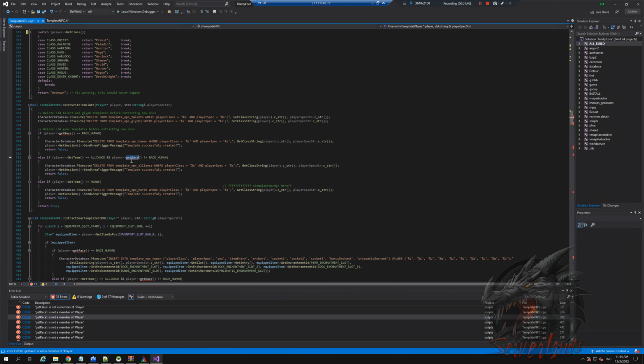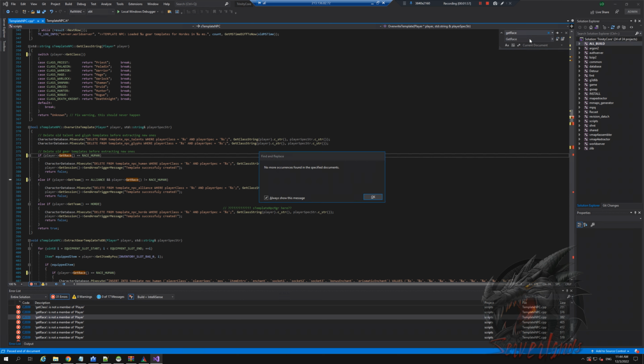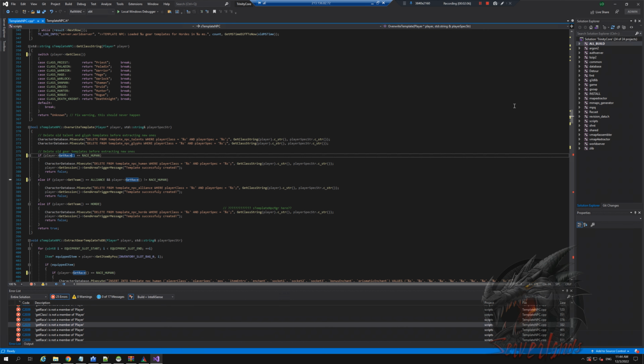I selected this, I could press Control F, and then I use the arrow down here, and whenever I see get race, I want to do get race like that. So I'm gonna hit enter multiple times, and you can see that it replaces everything for me. And then I can press escape or press X. And yeah, that is also done.